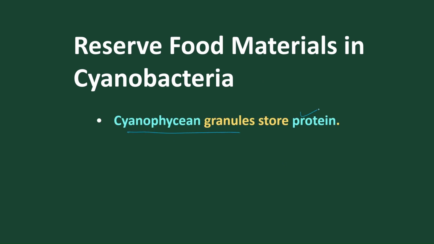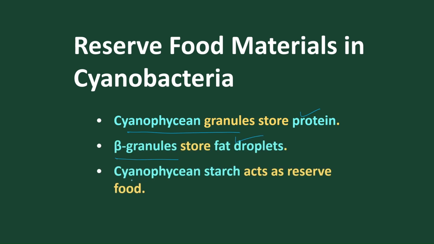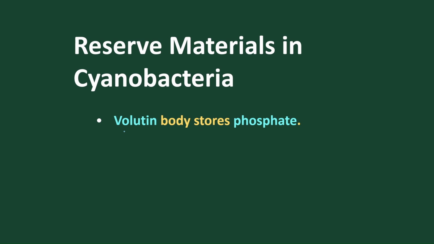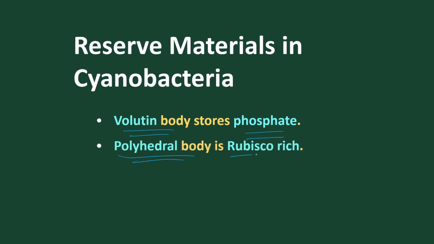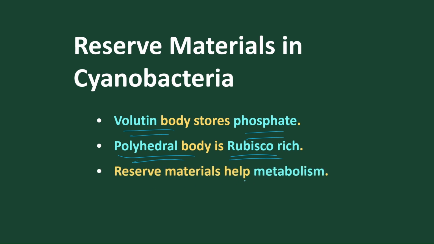The reserve food materials are present in different forms. Cyanophycin granules are reserve proteins. Then beta granules are reserve fat droplets. Then cyanophycean starch is the reserve starch. Volutin bodies are present to store phosphate. Polyhedral bodies are present to store rubisco. The presence of these reserve food materials helps in metabolism, in synthesis, that is anabolism of the cell, and also in catabolism, that is breakdown.